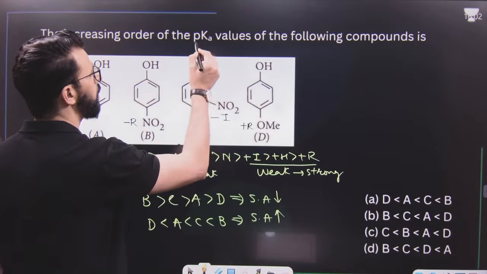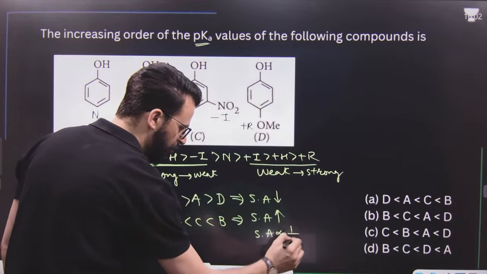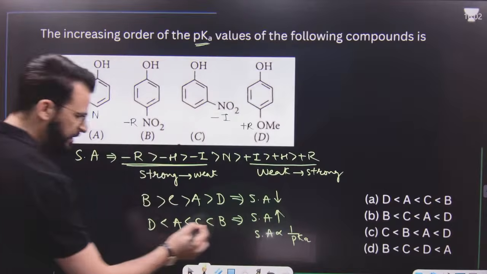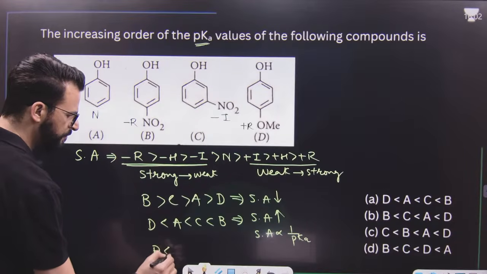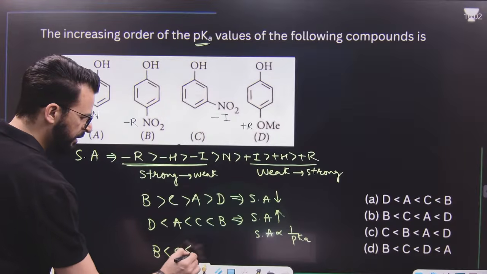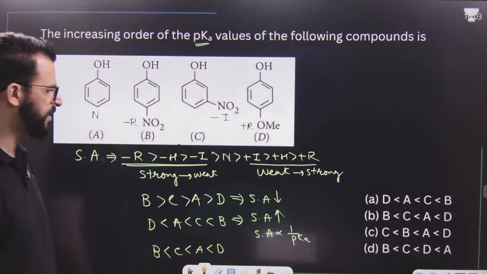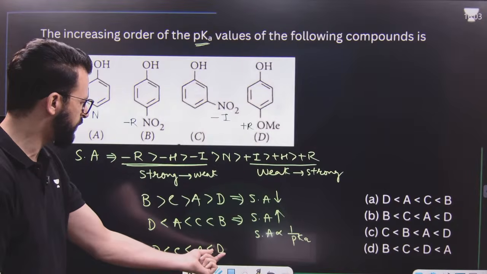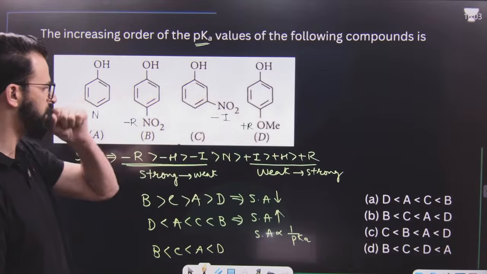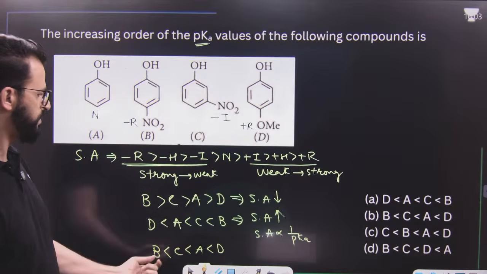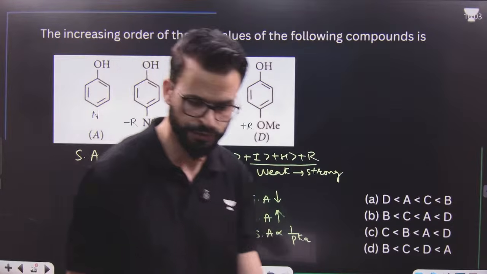But we have to tell pKa. We know strength of acid is inversely proportional to pKa. Whatever will be the increasing order over here, reverse that. That means it will become B, then C, then A, then D. I hope this point is clear. That means D has the highest pKa value, because this is a weaker acid. I hope this point is clear. So it is B, C, A, and D. B, C, A, and D. Is this point clear to you?